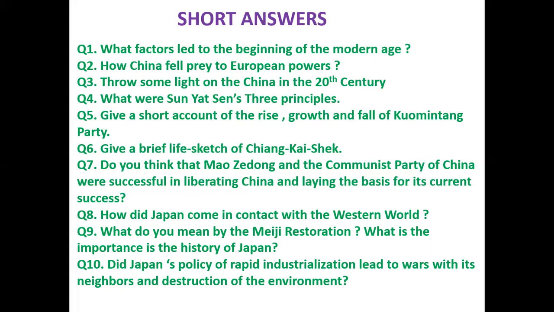Next question. How did China fall prey to the European powers? Imperialism cast its shadow in the 18th and 19th century on many parts of the world. China fell prey to the colonial rule of the European powers. In their bid to promote trade, to enhance power, and to extend colonial empires, countries like England, France, Germany, Russia, America, and even her neighbor Japan tried to subjugate the Chinese.